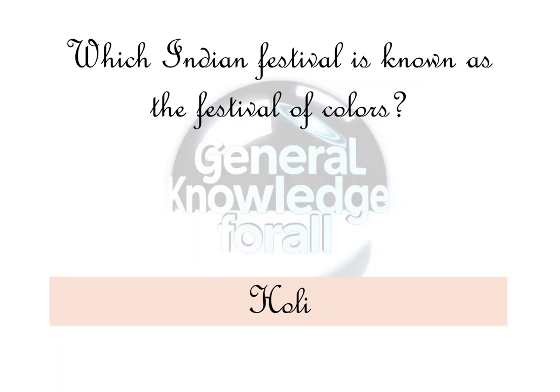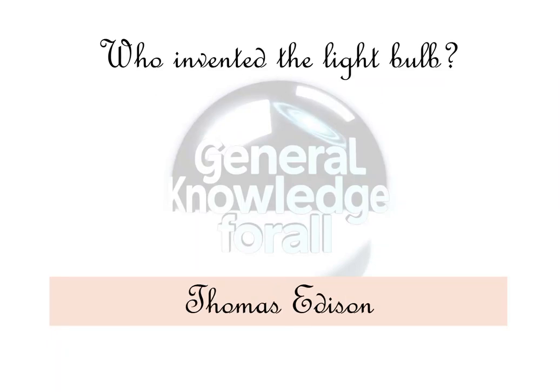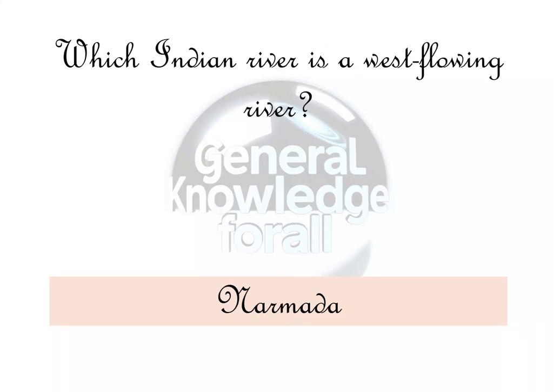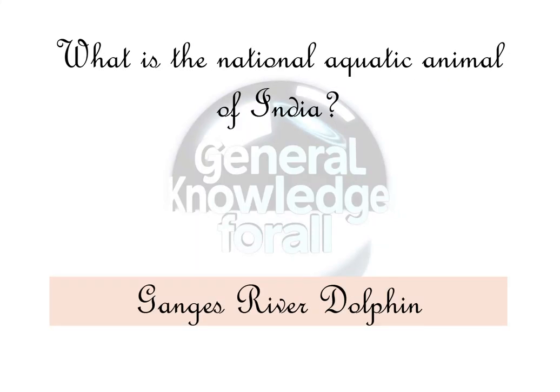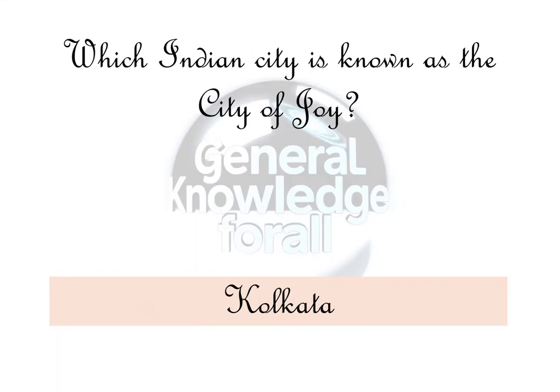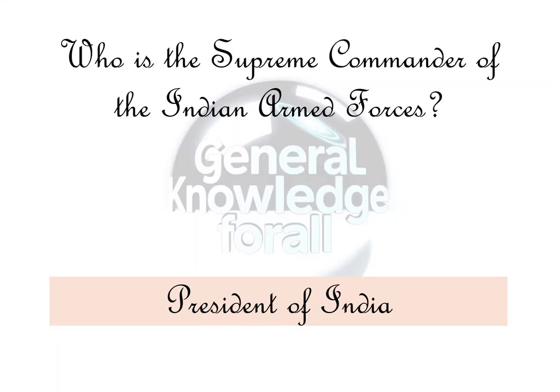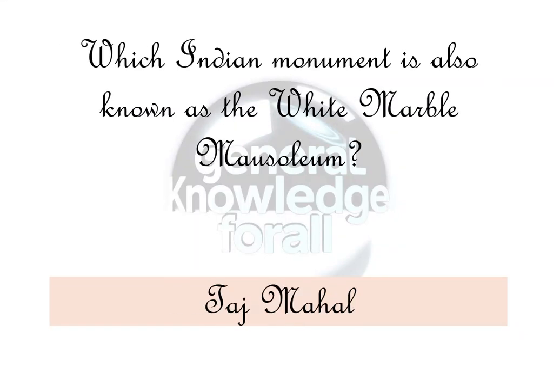Holi. Who invented the light bulb? Thomas Edison. Which Indian river is a west-flowing river? Narmada. What is the national aquatic animal of India? Ganges River dolphin. Which Indian city is known as the City of Joy? Kolkata. Who is the Supreme Commander of the Indian Armed Forces? President of India. Which Indian monument is also known as the White Marble Mausoleum?